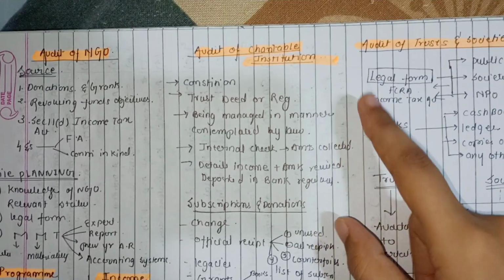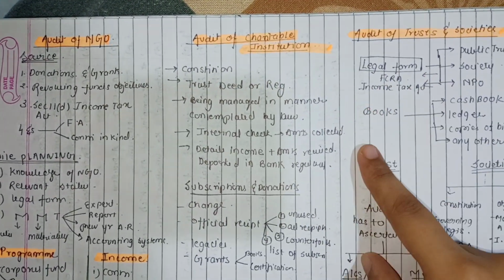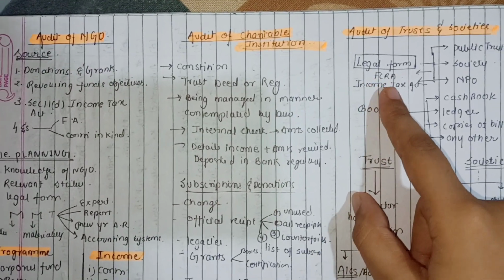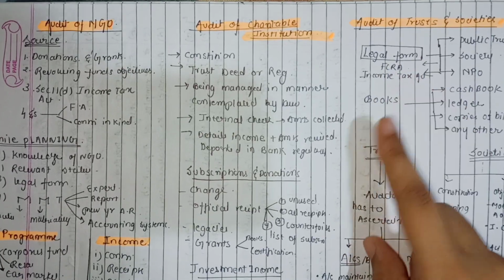FCRA का फुल फॉर्म क्या है? Foreign Contribution Regulation Act 2010. And if any of its income is exempt, then the Income Tax Act 1961.